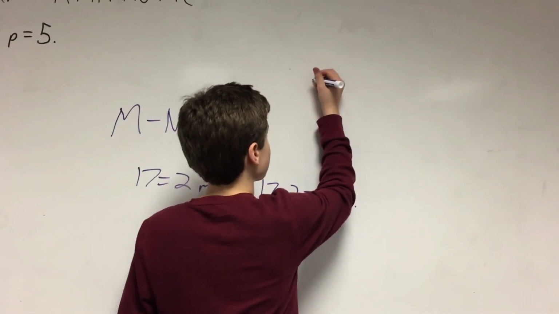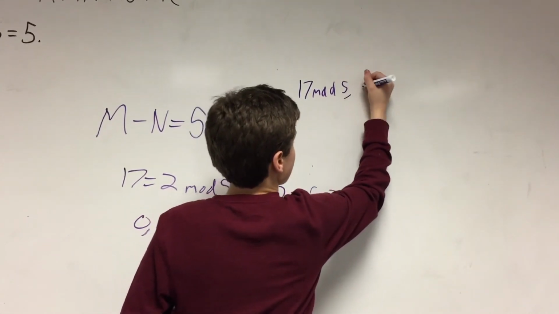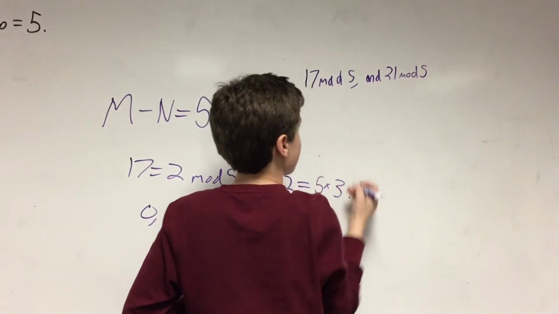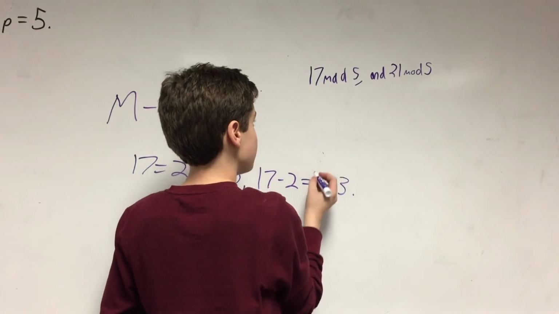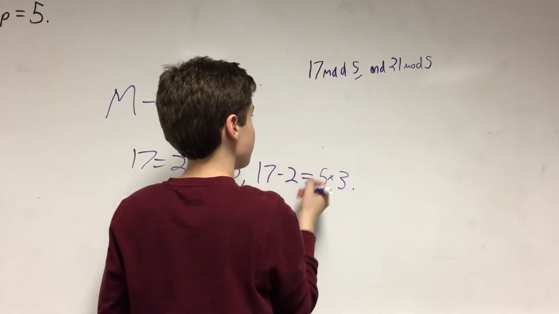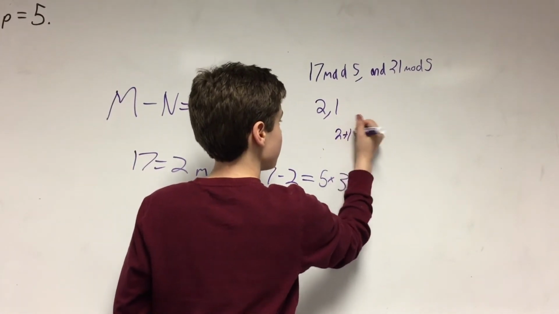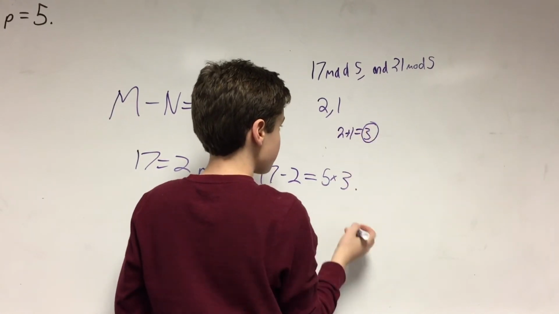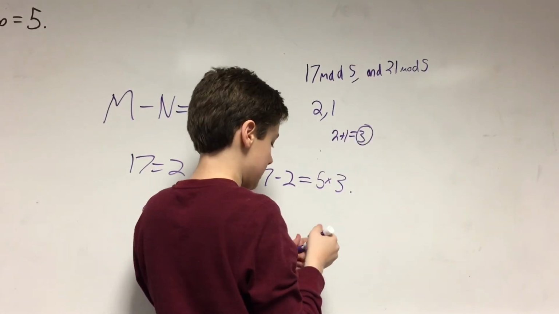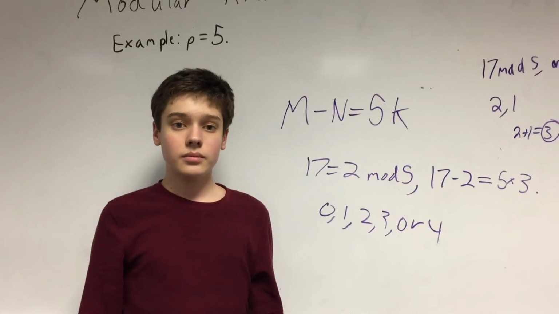If we want to add two numbers, for example 17 mod 5 and 21 mod 5, we can add them by simply converting both of them to mod 5, which you can do by dividing them by 5 and taking the remainder. 17 divided by 5 is 3 with a remainder of 2, and the same thing gives us 1 for the other one. 2 plus 1 equals 3, which is now our answer. If it was more than 4, we would have to divide it and take mod 5 again. Now notice that we use 5, but this actually works with any prime number.